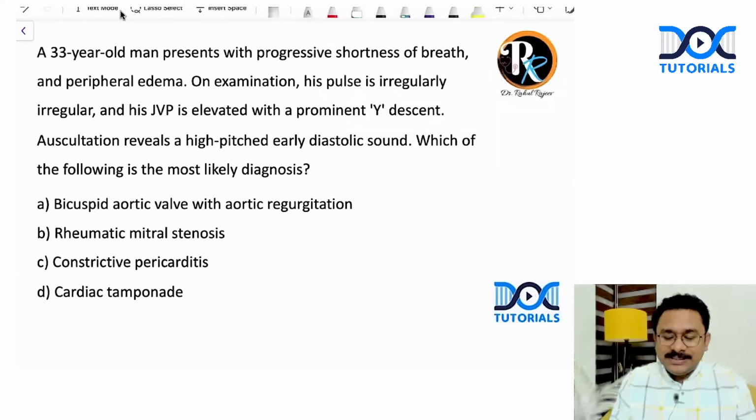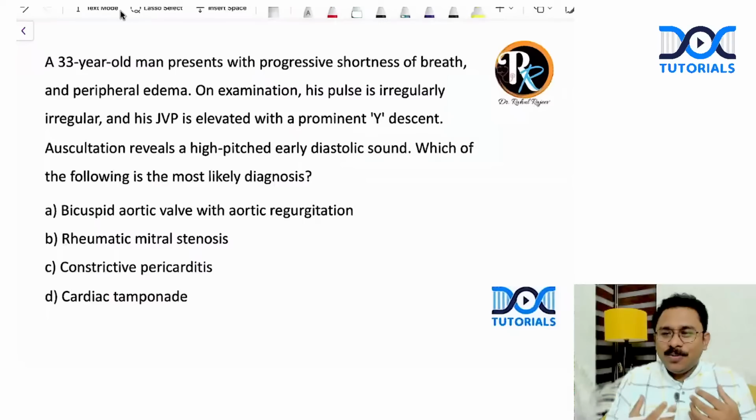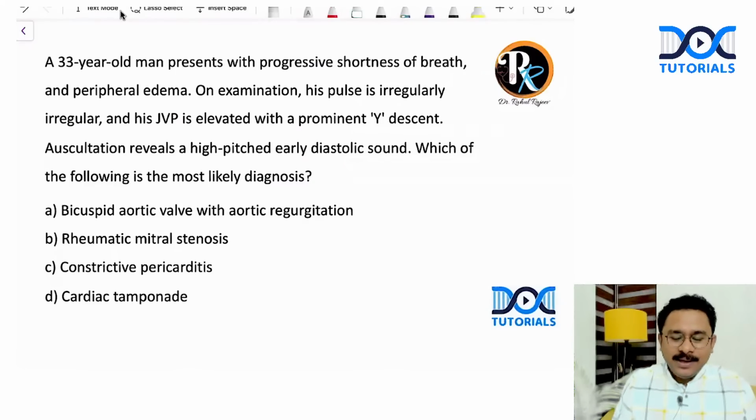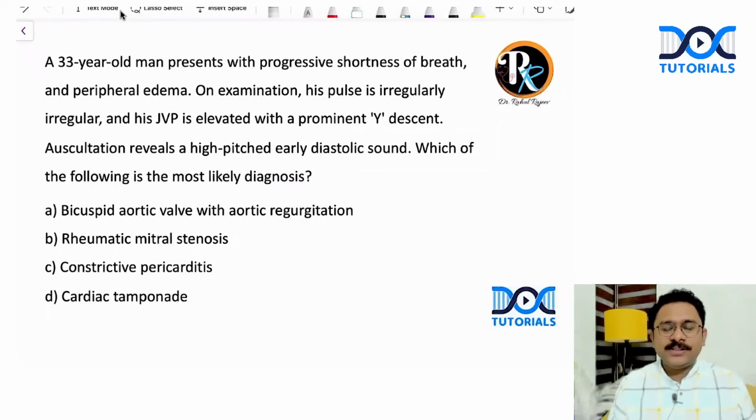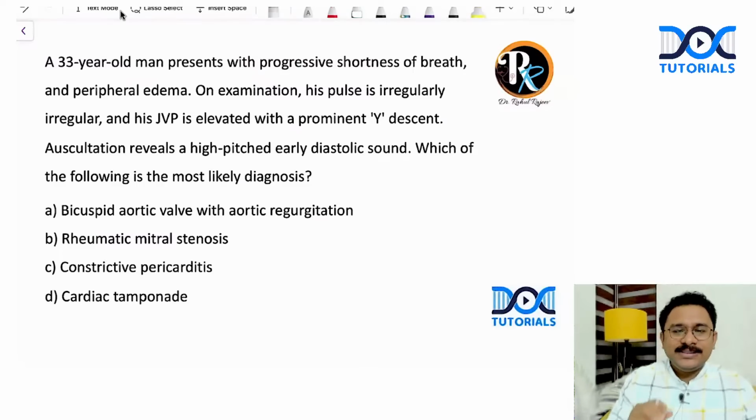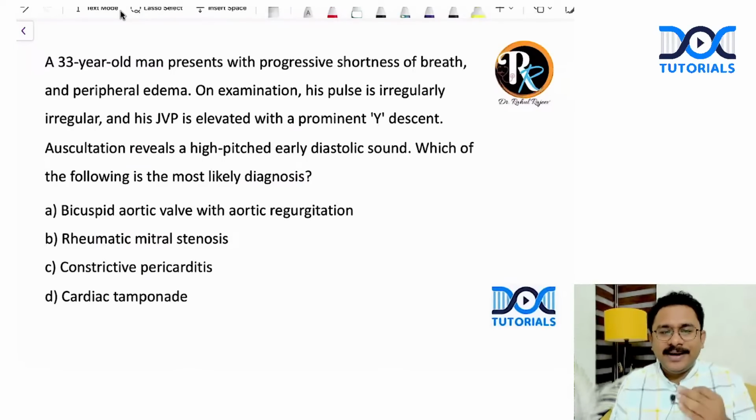All of you, please listen carefully. So as I'm describing this question, you also try to come to a diagnosis, okay, so that you can also figure out whether you are able to understand. The question is, a 33-year-old presents with a progressive shortness of breath and pedal edema or a peripheral edema. On examination, his pulse is irregular and his JVP is elevated with a prominent Y descent. Auscultation reveals a high-pitched early diastolic sound. What is the most likely diagnosis?